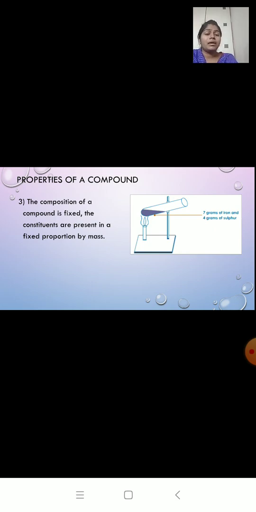Now what if we add extra iron or sulfur? Now instead of 7 grams, if I take 8 grams of iron and 4 grams of sulfur, what will happen? Only 7 grams of iron and 4 grams of sulfur will react with each other. The extra iron will remain unreacted. Is it clear? So iron sulfide is made up of only 2 elements, that is iron and sulfur. The components are always present in a fixed proportion and the composition of a compound is fixed.